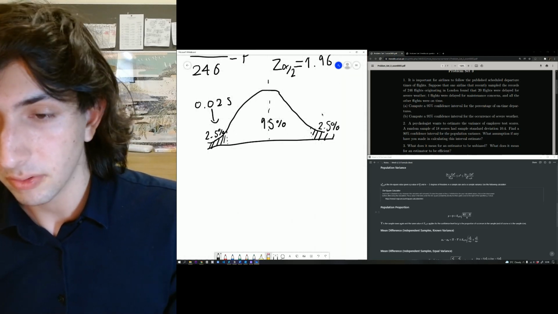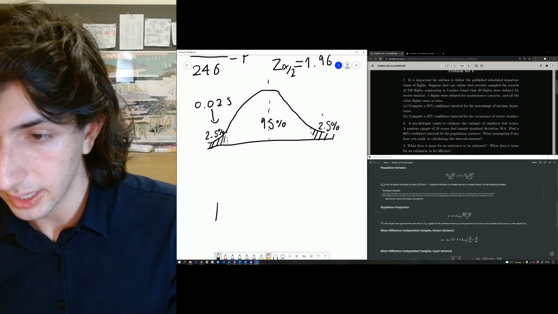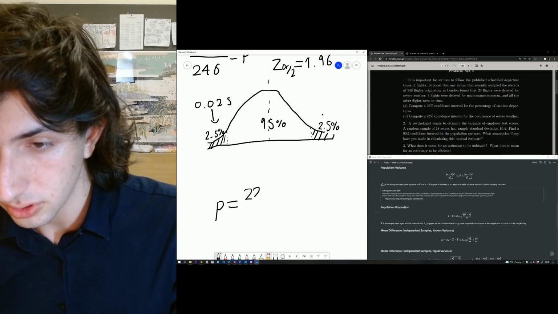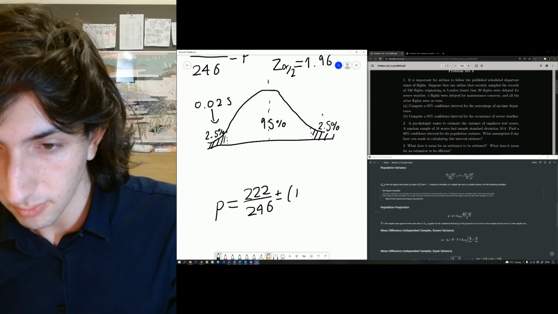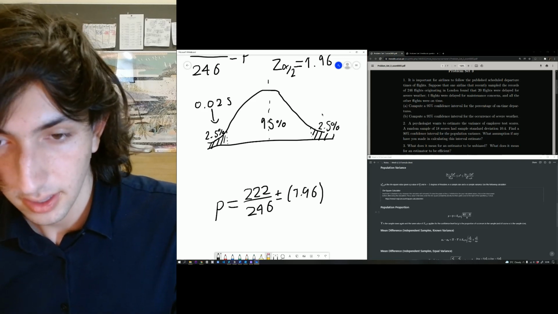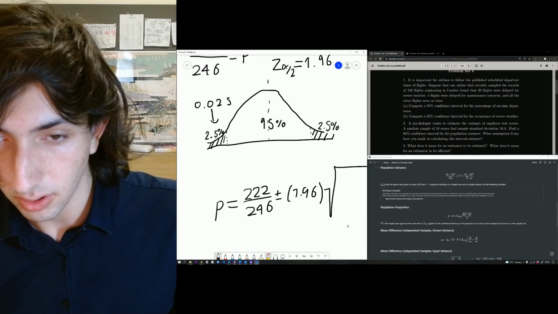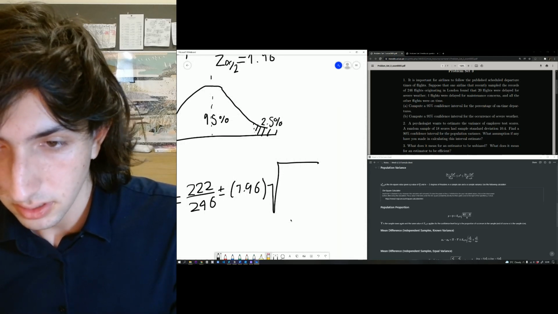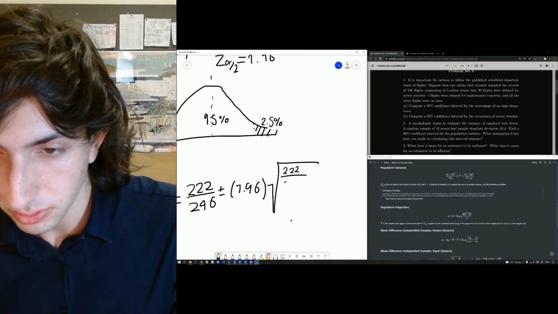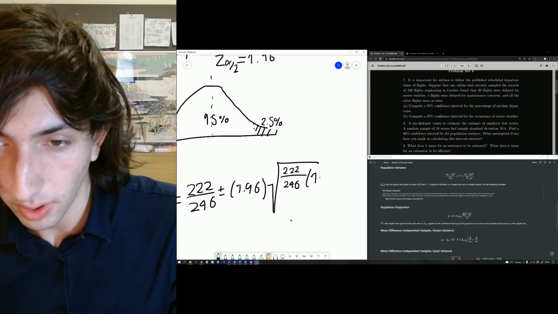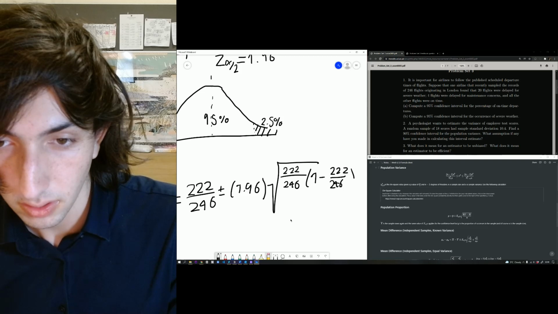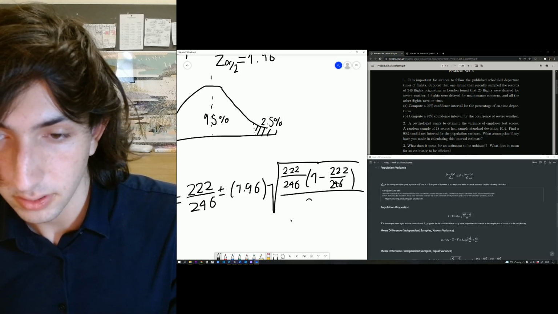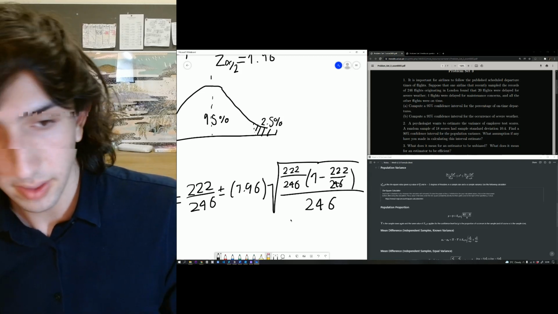So rewriting our equation, we get P is equal to 224 over 246 plus or minus the 1.96 square root of 222 over 246 times 1 minus 222 over 246, all over 246.